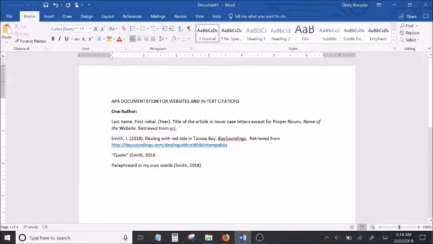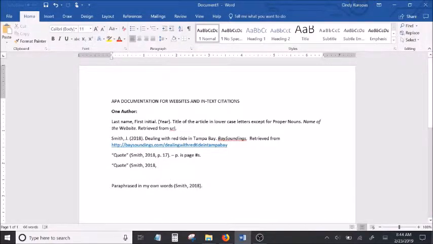But if you quote it word for word, you then have to give the exact location of where that quote exists. Now, if you're reading a book or an ebook, or you have a PDF and it has the page numbers on it, then you have to give a page number if page numbers exist. And you do P period, and then you can give the page number. Then you can end your documentation.